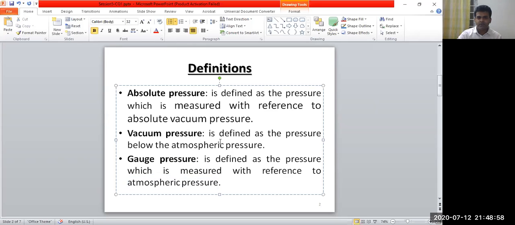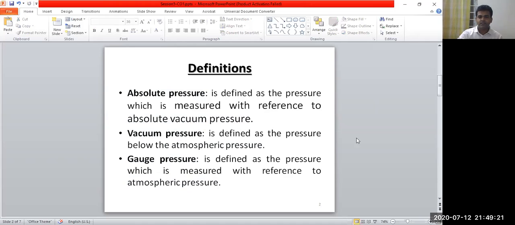If the pressure is below the atmospheric pressure line, it is called the vacuum pressure. So vacuum pressure and gauge pressure are measured with respect to the atmospheric pressure line, and absolute pressure is measured with respect to the absolute vacuum pressure line or absolute zero pressure line.